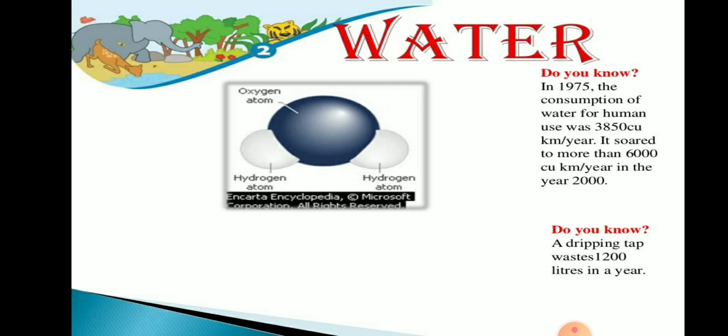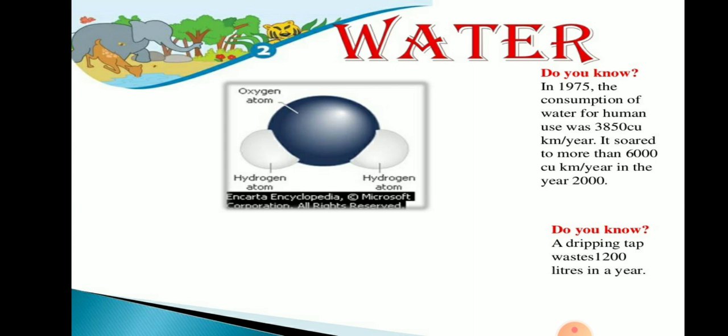Water is made up of one oxygen atom and two hydrogen atoms. So we know the components of water. Then let's see about the consumption of water.